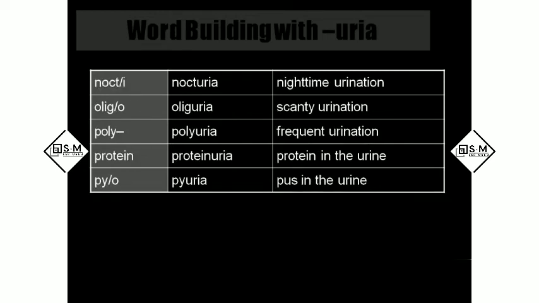Nocturia, nighttime urination. Oliguria, scanty urination. If we have any infection, we release little amounts of urine. This we call oliguria. Polyuria, frequent urination. Many times they will urinate. Proteinuria, protein present in the urine. Pyuria, pus present in the urine. Pyo means pus. So till here is the word building part.